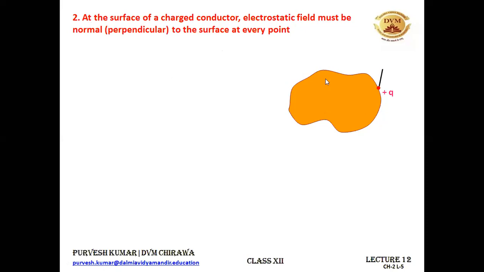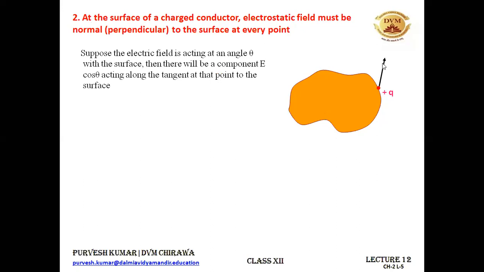So let us consider that this is the direction of the electric field, and this direction of the electric field is making an angle theta with the surface. All right. So there will be two components. One is along the surface. So this is my surface. So along this surface, the angle of the electric field is theta, and one is perpendicular to it.